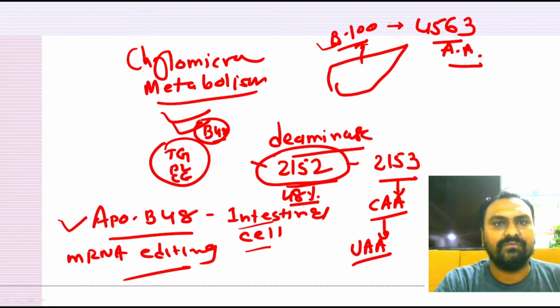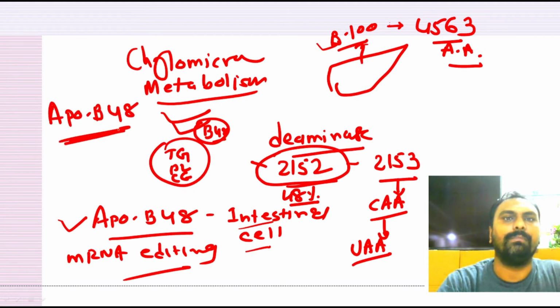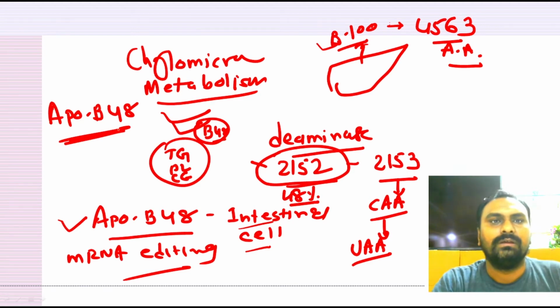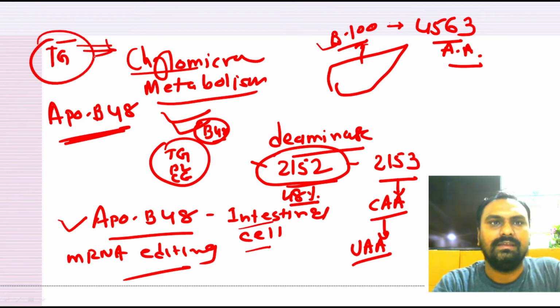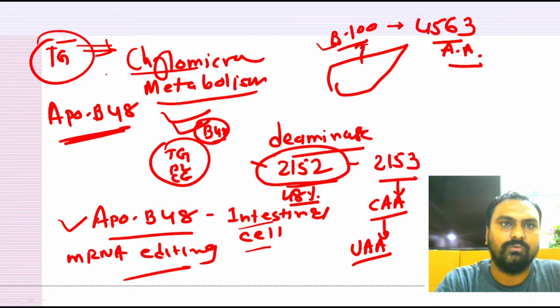So if someone asks which is the major apoprotein in chylomicrons, your answer should be ApoB48. That is frequently asked in competitive exams. And the highest concentration of triglyceride is present in the chylomicron. So highest triglyceride in the case of chylomicron, that you have to remember specifically, right? Now coming to the metabolism.